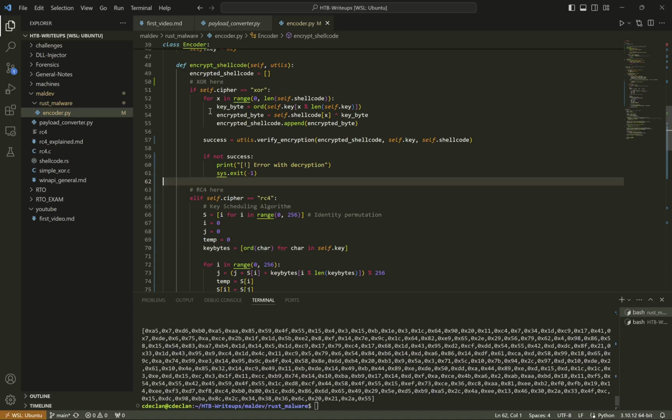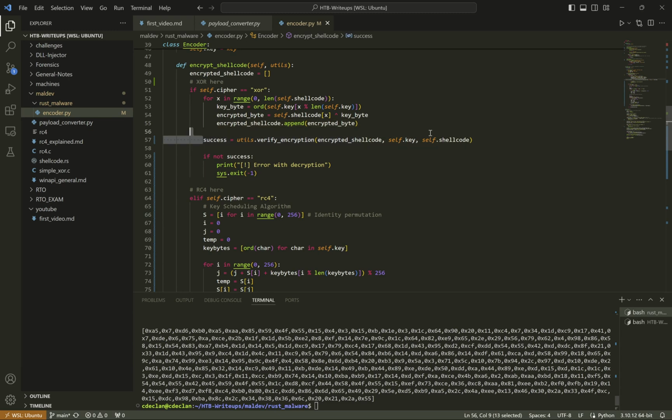XOR, the only important detail here is that you have modulo length of the key. This is for if you need to cycle your key more than once, because if the key is smaller than the plain text, you have to cycle it. So that's what this will do, because X loops over the length of the shellcode. We do the XOR, and then we add our encrypted byte to our encrypted shellcode.